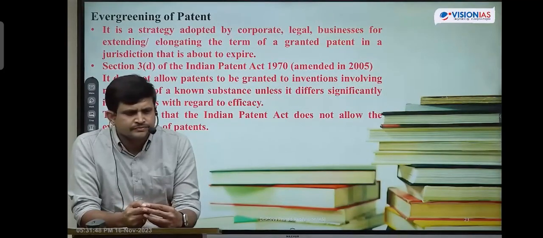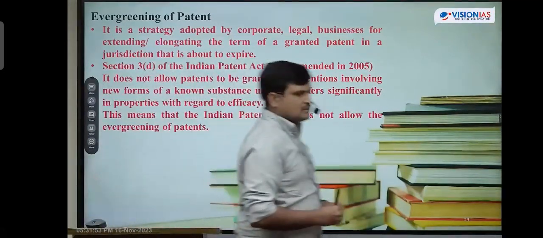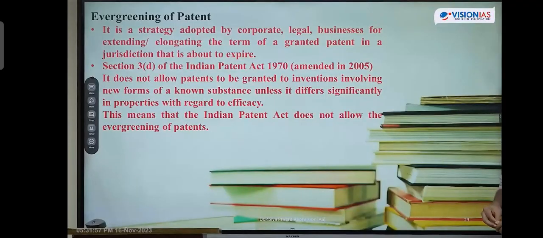So the first one is Section 3D of the Indian Patent Act. Section 3D talks about this evergreening of patents.